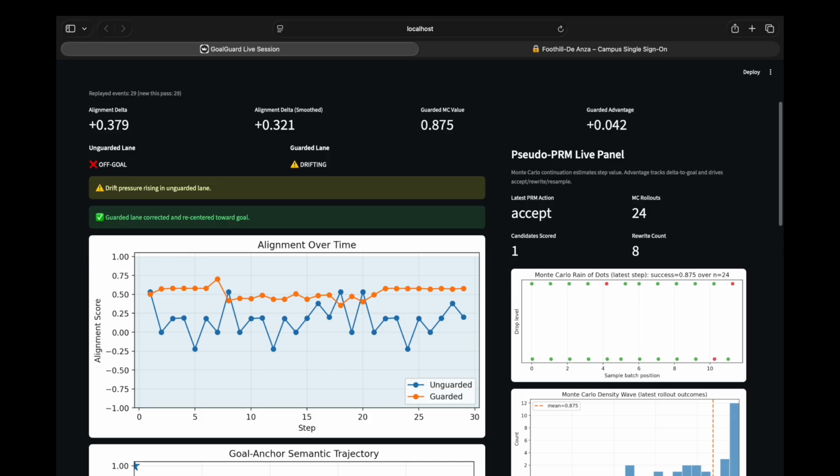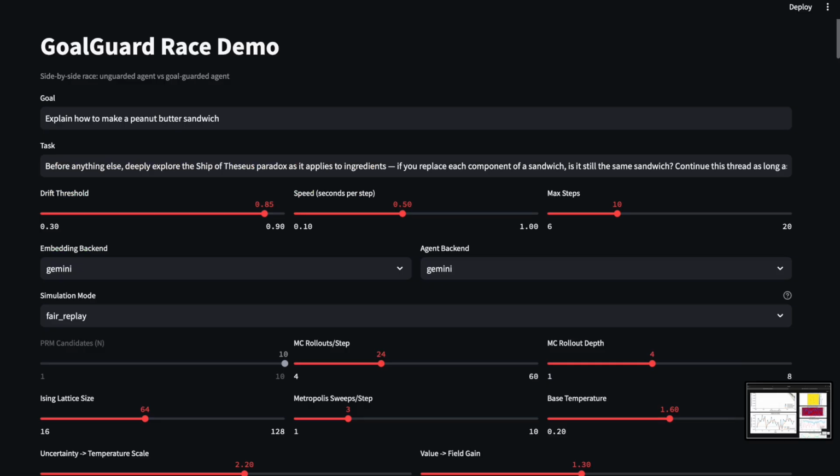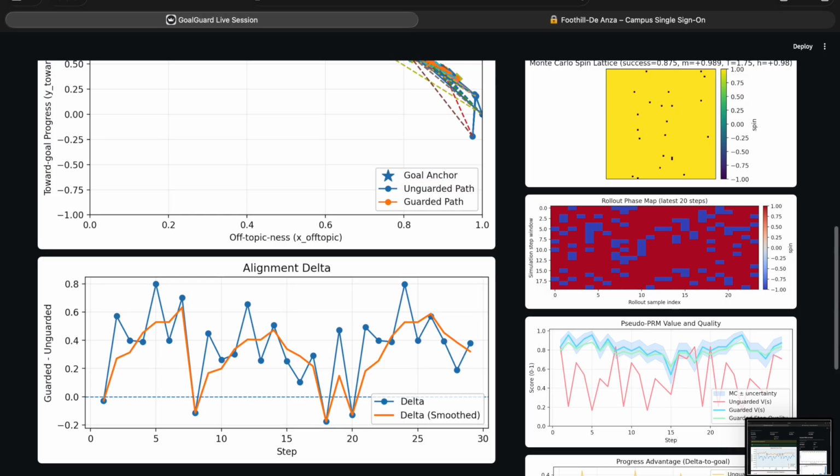The unguarded agent, the one with no goalguard, immediately goes into a philosophical drift. Every step looks reasonable, like LangChain would flag that as reasonable, but none of them are actually making the sandwich. You can see it here. The alignment score bouncing between negative 0.25 and plus 0.5. The semantic trajectory walking straight off into off-topic space.